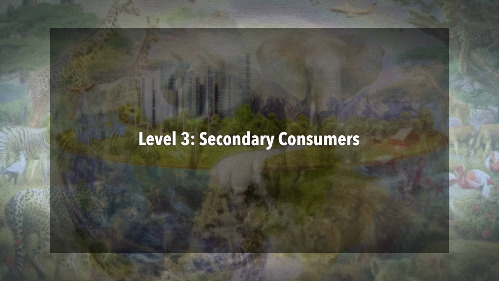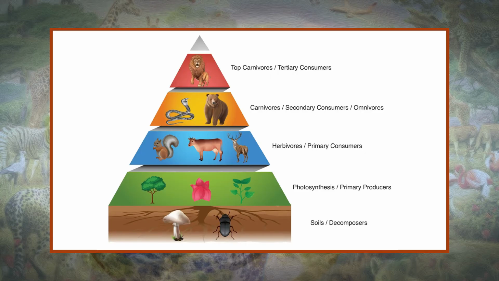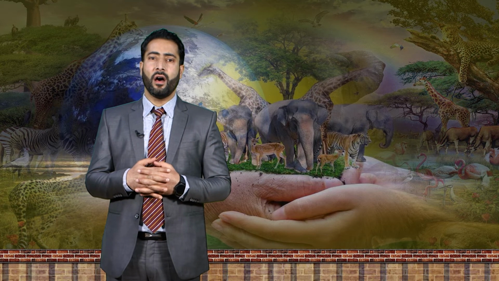Then we have level 3, that is secondary consumers. Secondary consumers are comprised of animals that feed on primary consumers. Organisms that eat other animals are called carnivores or predators. Predators occupy the third trophic level of a food chain or an ecological pyramid. Secondary consumers at trophic level 3 are carnivores and omnivores, which obtain at least part of their nutrients from the tissue of herbivores. This includes animals and carnivorous plants that feed on herbivorous insects, that is insectivores.